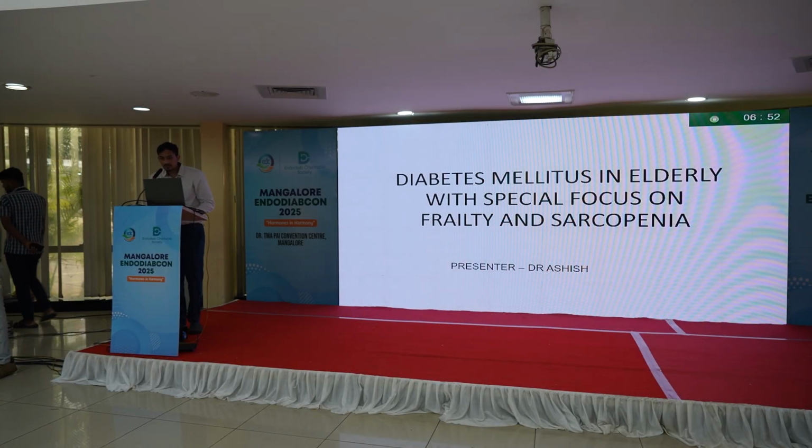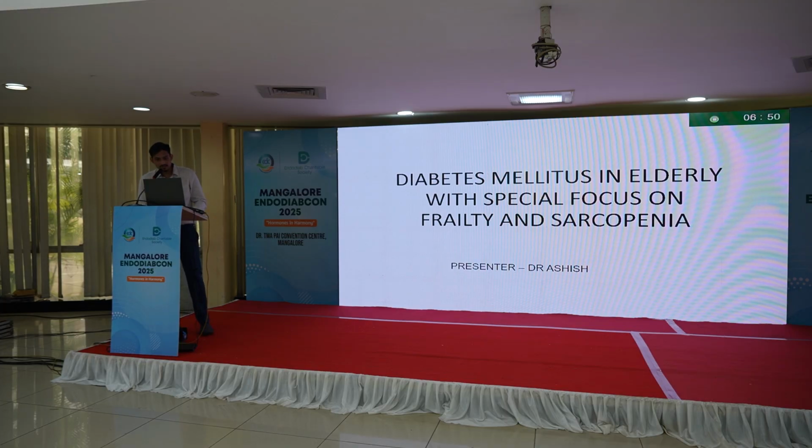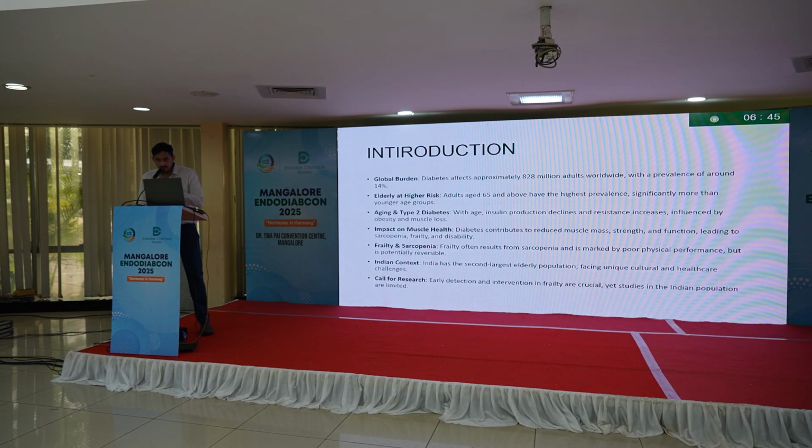Good morning, everyone. My topic for today is diabetes mellitus in elderly with special focus on frailty and sarcopenia. So, introduction. Global burden. Diabetes affects approximately 828 million adults worldwide, with a proportion of around 14%. Adults aged 65 years and above have the highest prevalence, significantly more than the younger age groups.